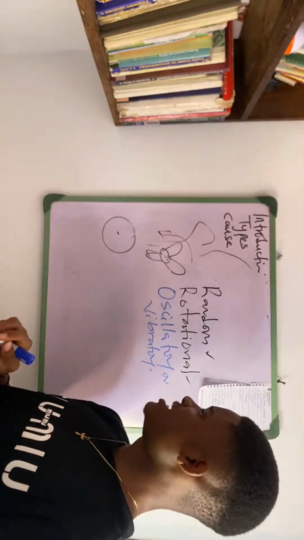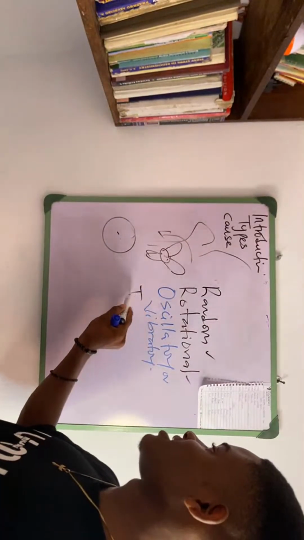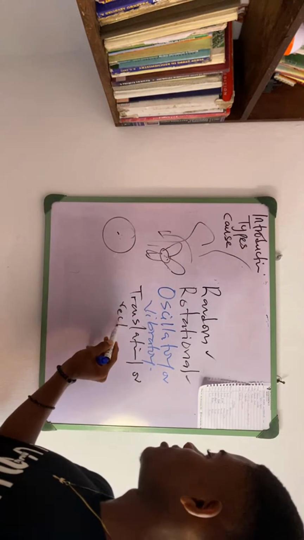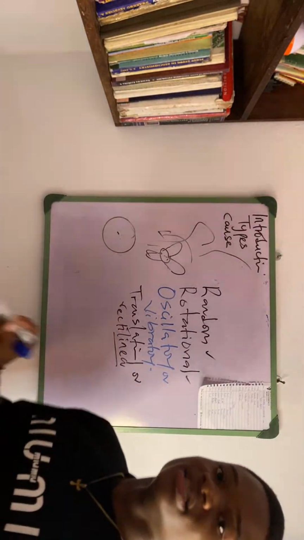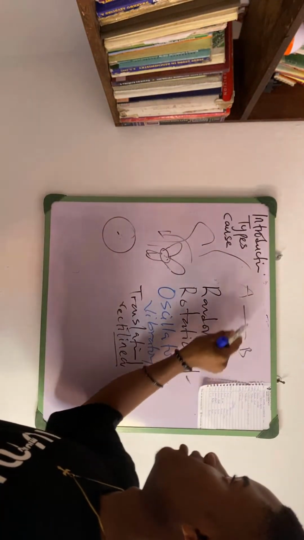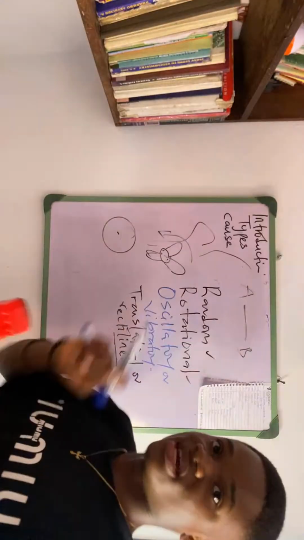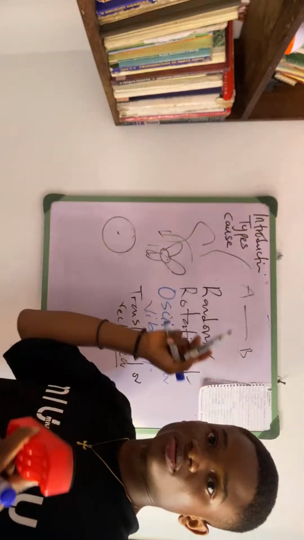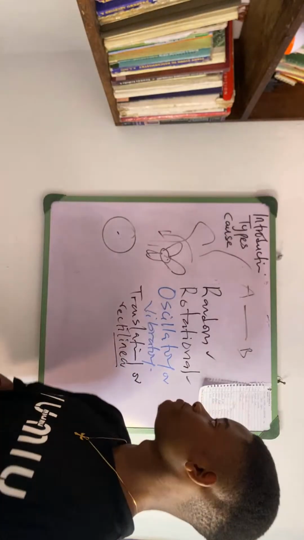All right. The next type of motion, we have talked about random, rotational, oscillatory, or vibratory. The next one is translational or rectilinear. From the word linear, rectilinear, this is the straight line motion of a body from one point to another. Remember, from point A to point B in space without rotating. For example, when a car moves from junction A to junction B without rotating in a straight line. When someone treks from this junction to this junction without turning, that is what? Translational or rectilinear motion. All right.